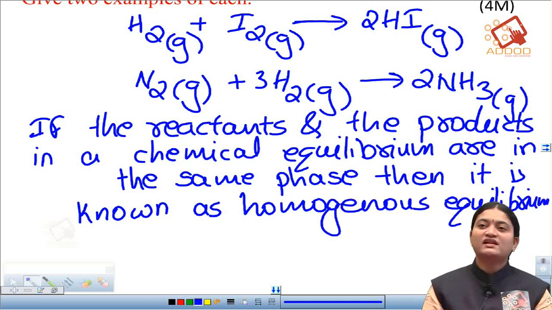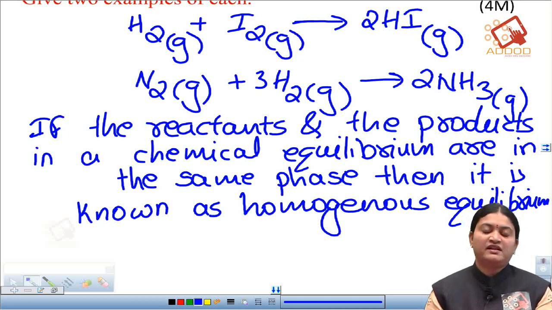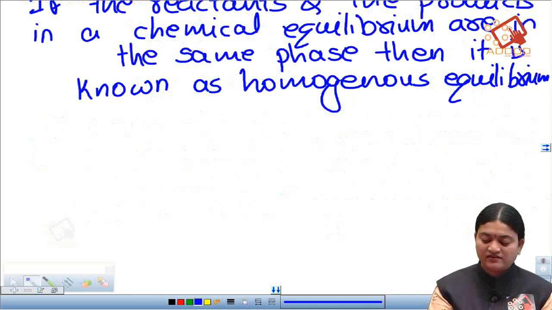Then it is known as the homogeneous equilibrium. Now coming to the next one, which is about the heterogeneous equilibrium. Heterogeneous equilibrium means if the reactants and the products are in different phases, then we call them the heterogeneous equilibrium. Now let us take one example and see heterogeneous equilibrium.